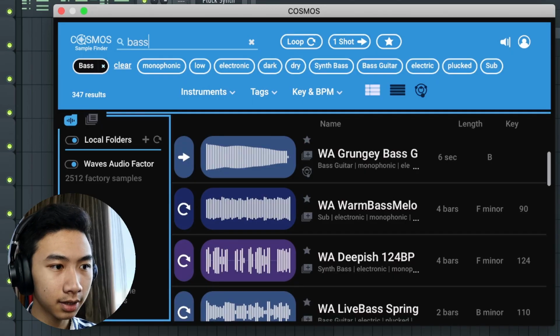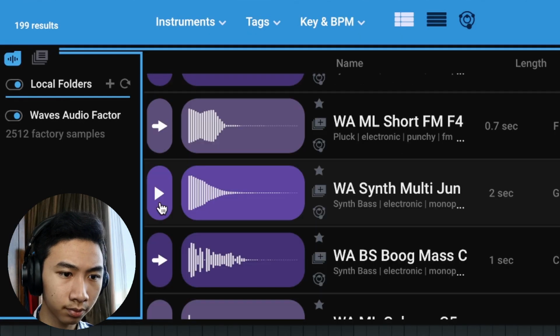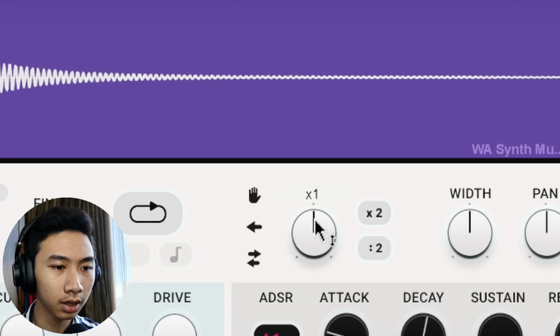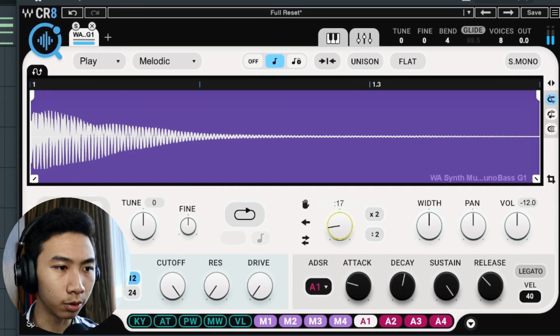Okay, I'm feeling some sort of bass right now. Let's search up bass, a pluck bass maybe. Okay, let's give this a try. Let's maybe try to mess around with the speed. Ooh, okay.